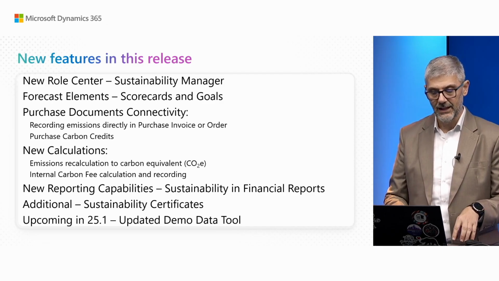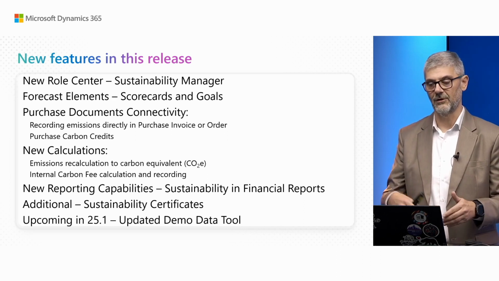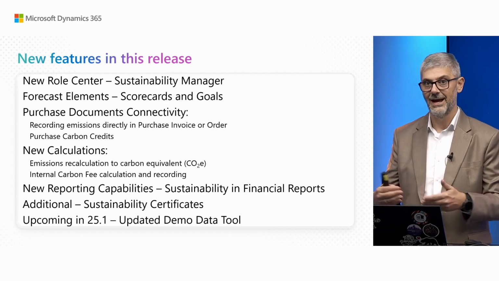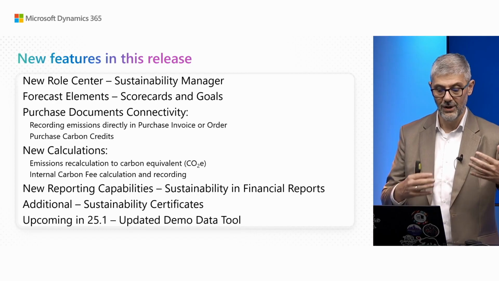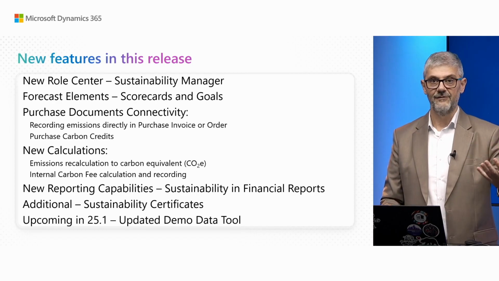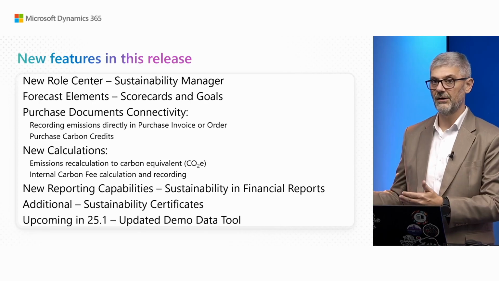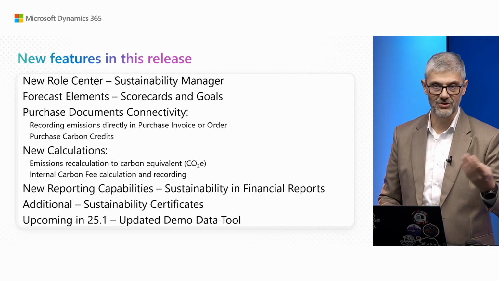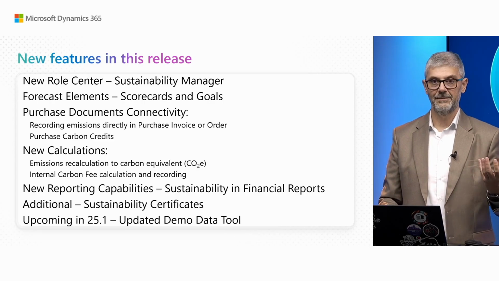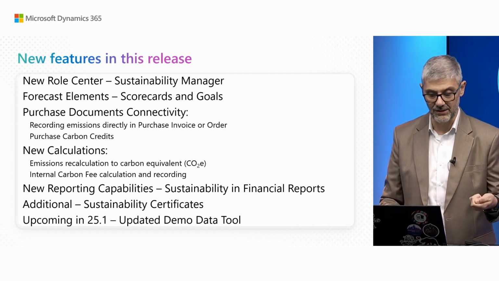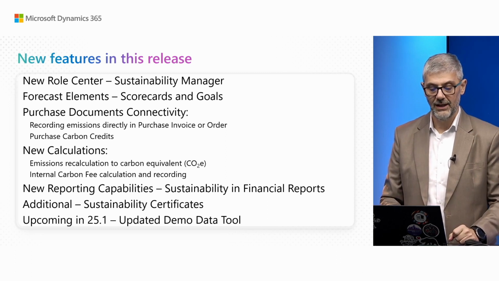Plus, we connected the sustainability module much more with the standard Busy Central ERP features, because it was a question earlier, why do you have everything separated. As I said, we wanted to build a good foundational part, but now we are connected with other features as well. So one of the first was, if you have emissions on your incoming invoice, why go to the sustainability journal? So now you can just open your purchase invoice or purchase order and enter your emissions immediately there. Plus, with the purchase documents, we enable buying purchase credits. So you can buy a purchase credit and immediately decrease your emissions in the system.